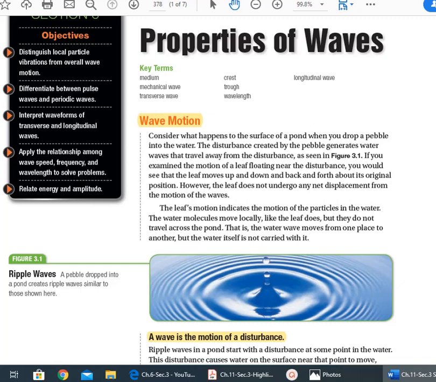Now let's start. As a beginning, you should know the definition of a wave. A wave is a disturbance that transfers energy through matter without transferring matter itself. Okay, keep in mind that all forms of waves transfer energy, but they don't transfer matter itself.